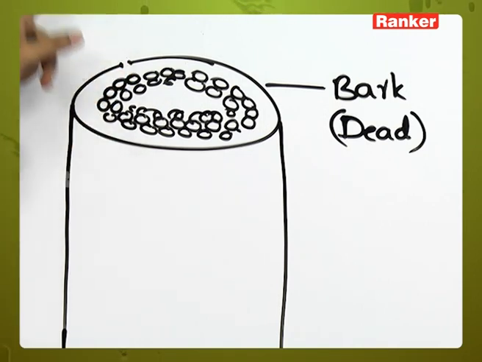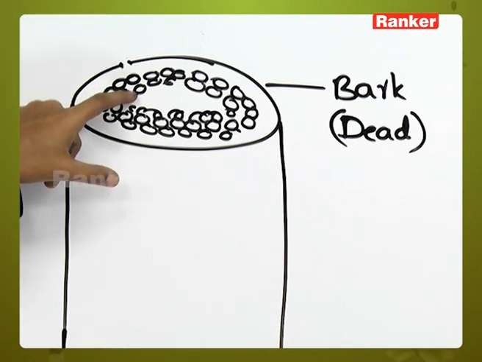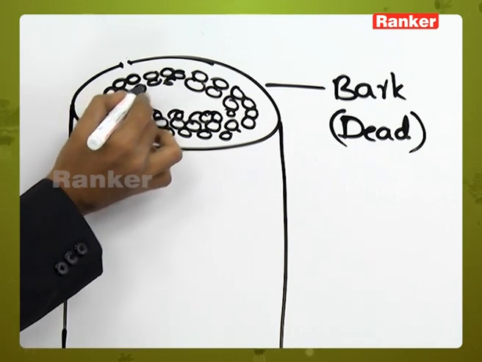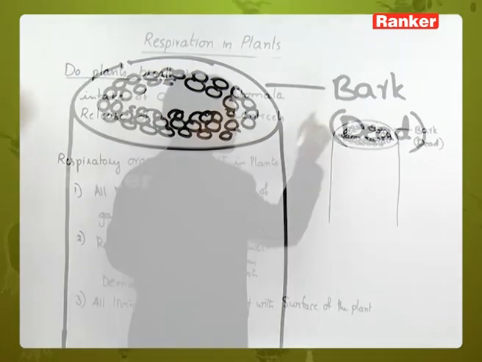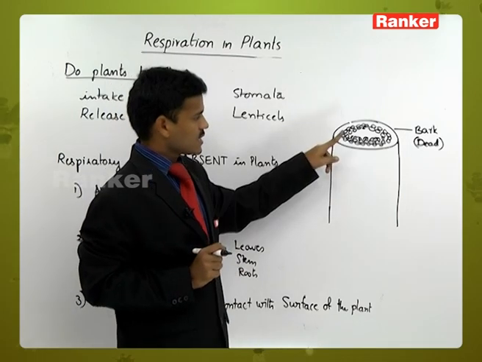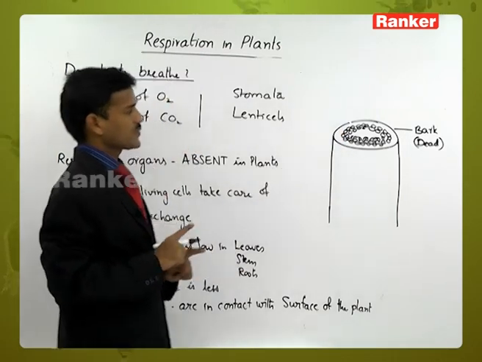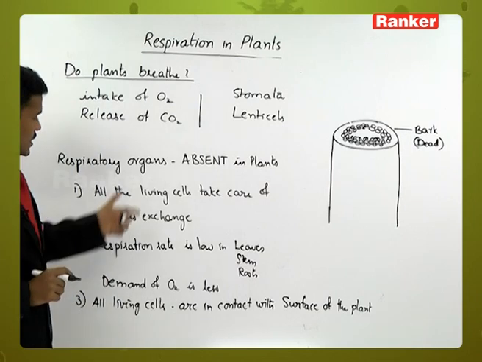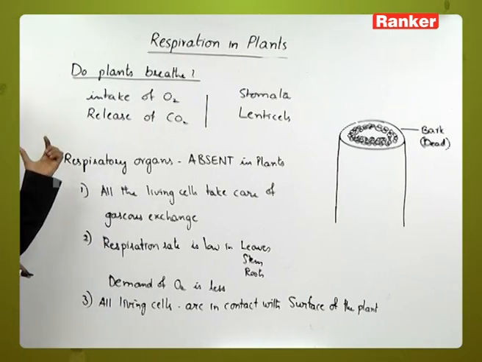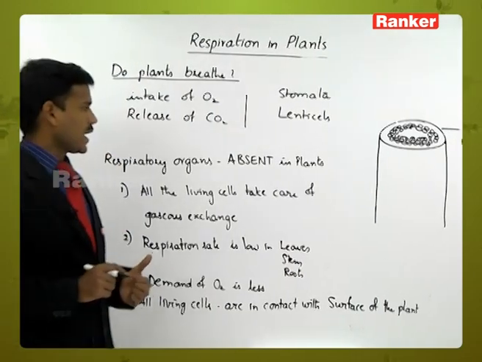The plant body is in contact with the air, the outer atmosphere, and the gases enter inside the plant body. Between the cells, some gaps are there. The gaps are called intercellular spaces. Through the intercellular spaces, the gases are also exchanged. Because of all these reasons, the respiratory organs are absent in plants.